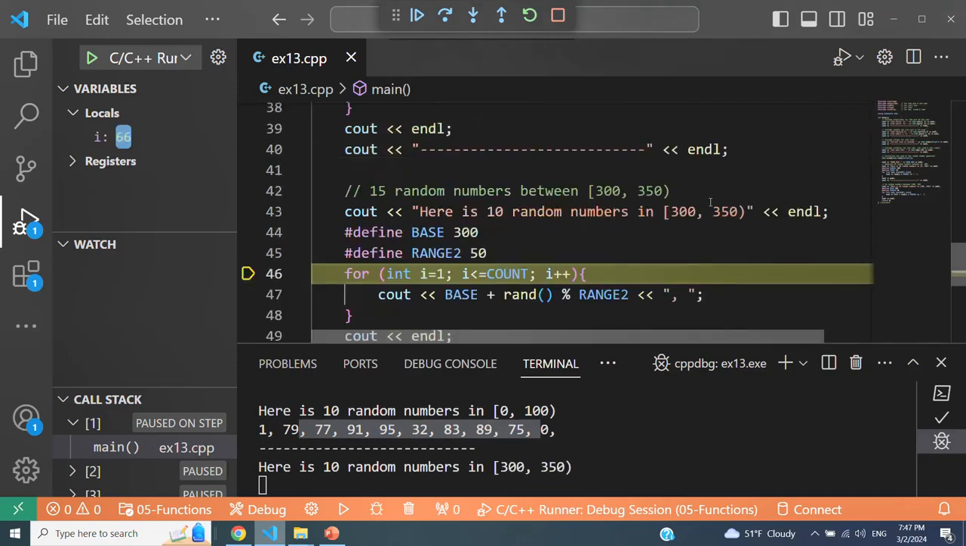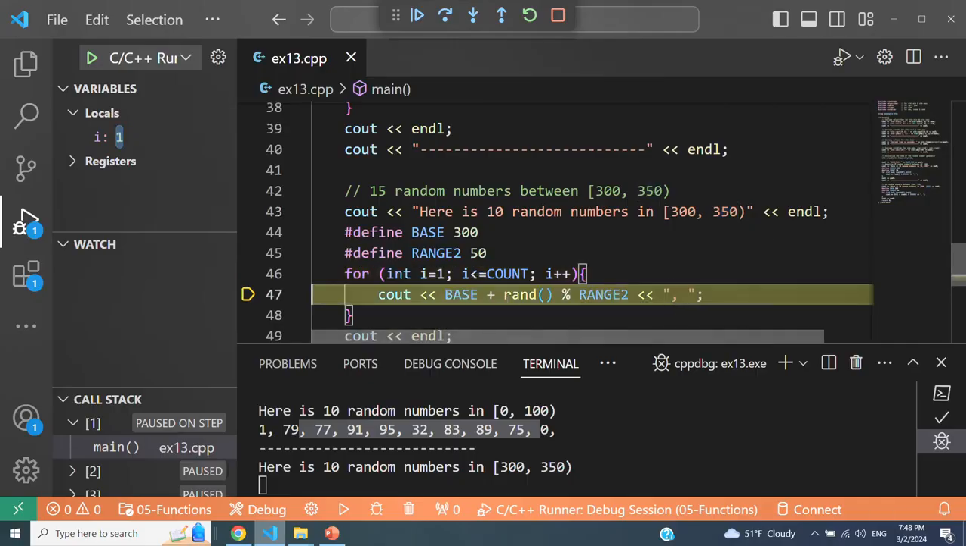That means that the base of our random number range is 300, and the total range is 50. So I would like to generate numbers between 0 and 49, not including 50, because 50 is outside of my range. I don't want 350 as a random number. That means I can now do the following. I can call random, take modulo range, meaning that I reduce the random number to a number between 0 and 49.